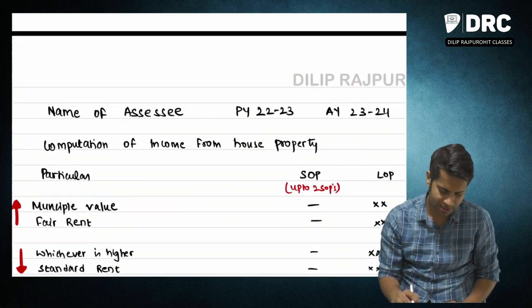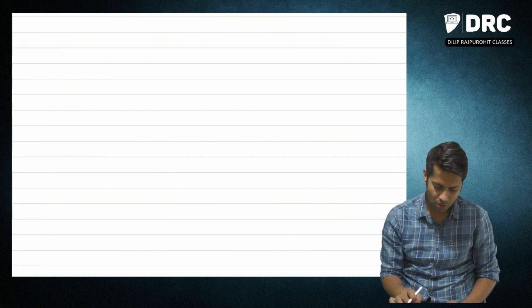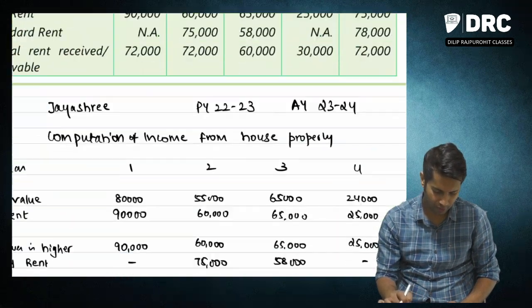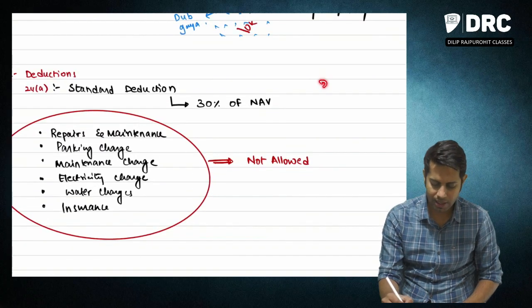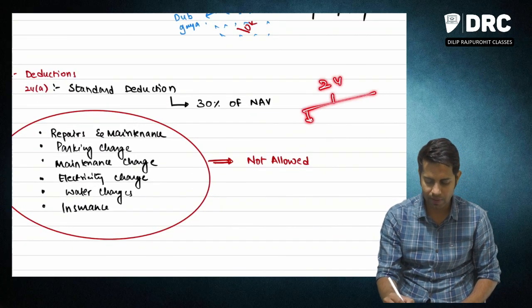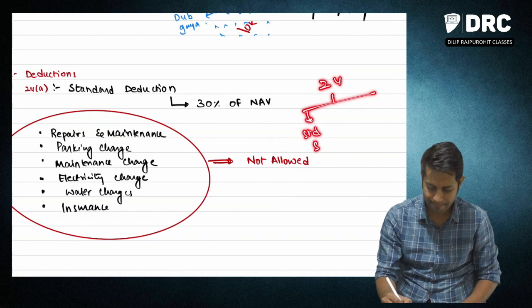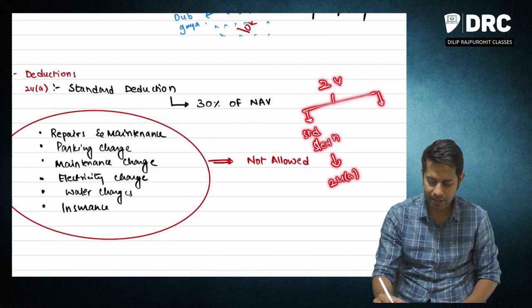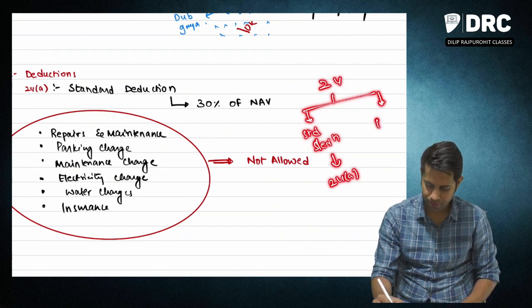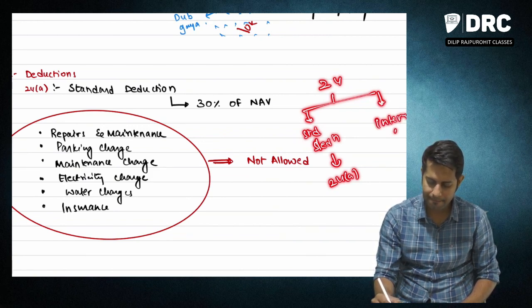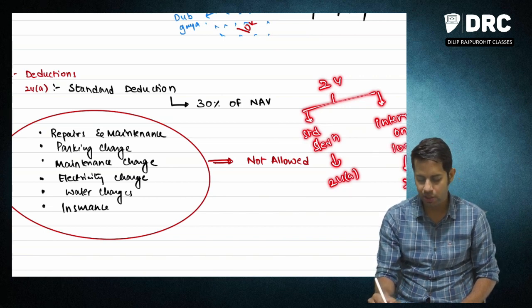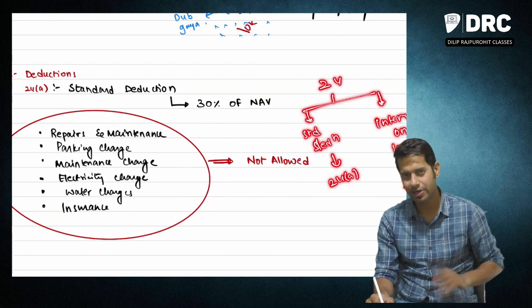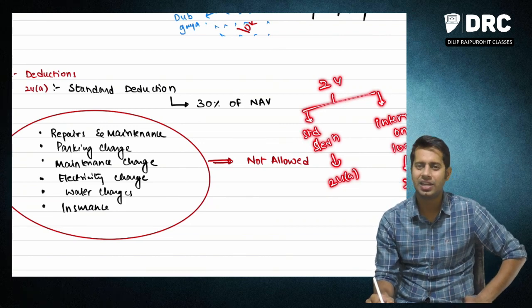Sir, can you please tell us what are these deductions under section 24? What is this section 24 all about? Now under section 24 there are two deductions. One is standard deduction as per section 24A, and another one is interest on loan, 24B. So there are basically these two deductions: one is standard deduction and another one is interest on loan.